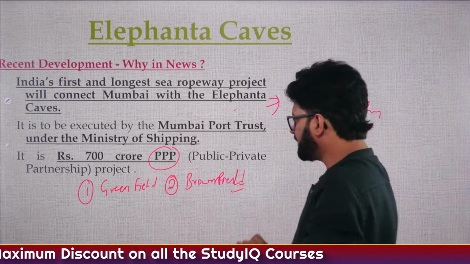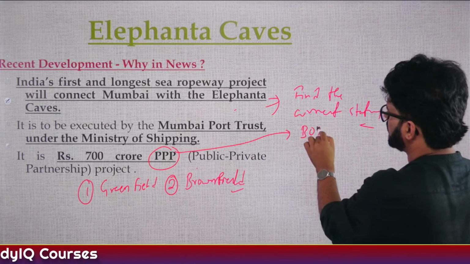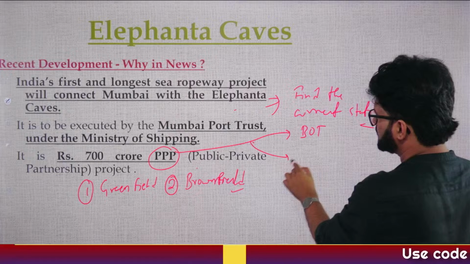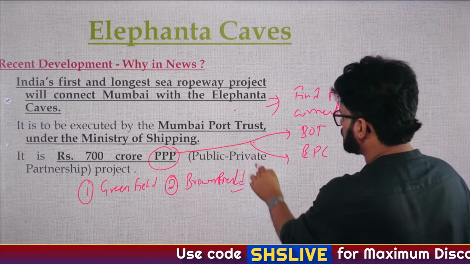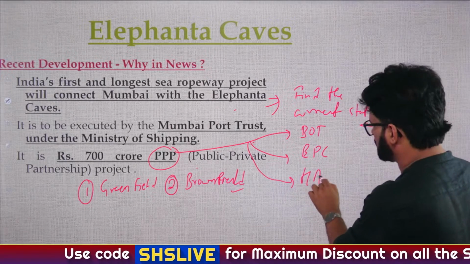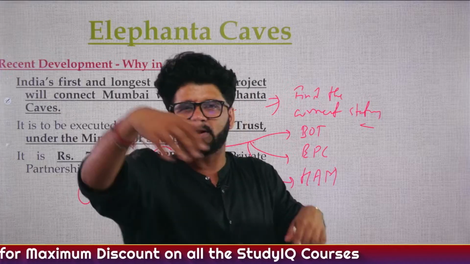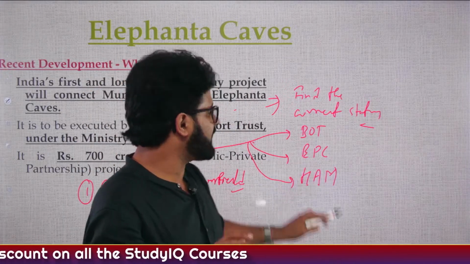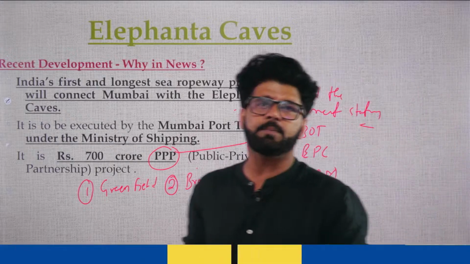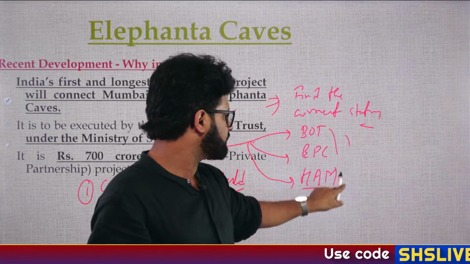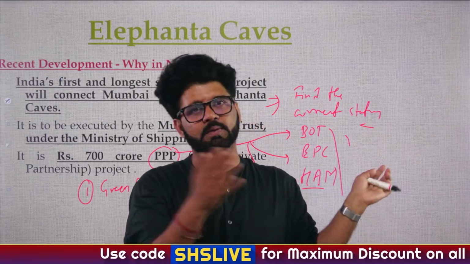Third, there are different PPP models. One is known as BOT, Build, Operate, Transfer, if I'm not wrong. Second is known as EPC, Engineering, Procurement, Construction. And third is known as HAM, Hybrid Annuity Model. There are other models also, BOOT, etc. But let's not go there. You have to also find out the difference between these 3. UPSC has asked them in mains. They can always ask them in pre.